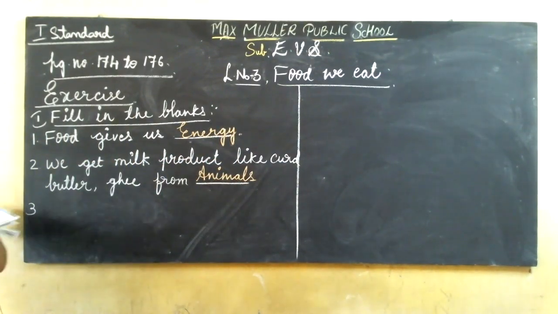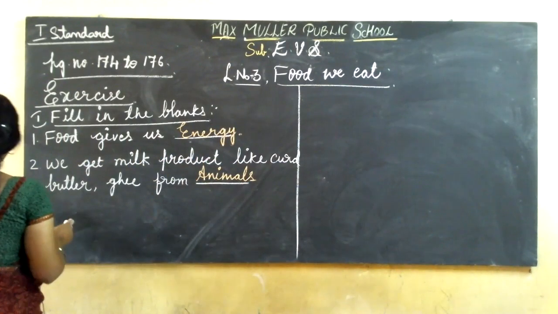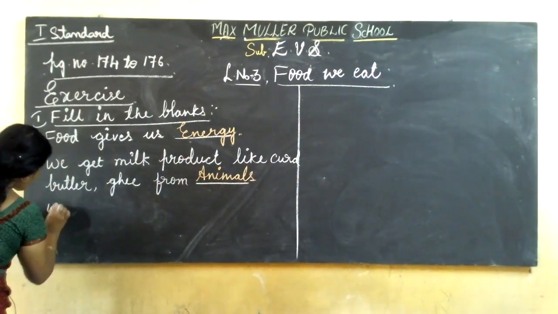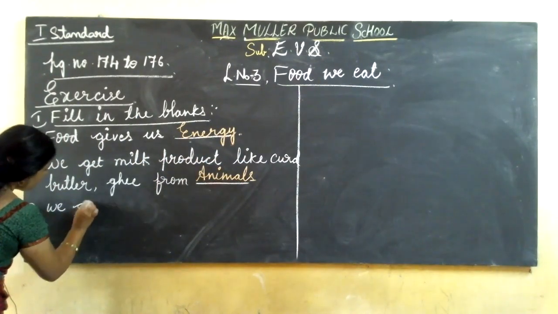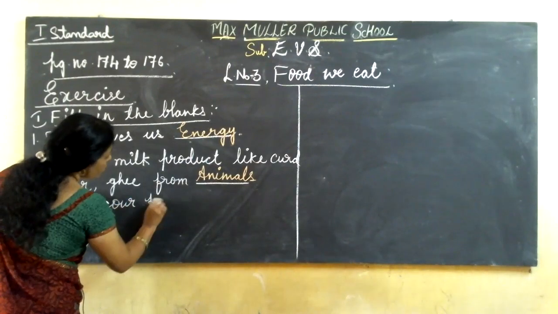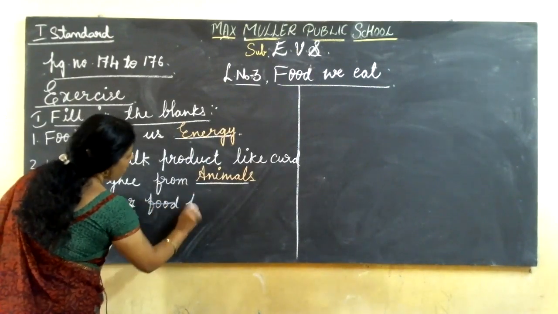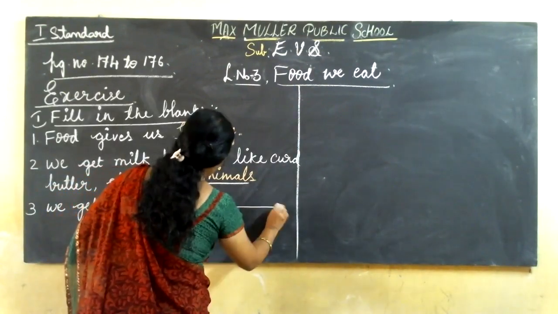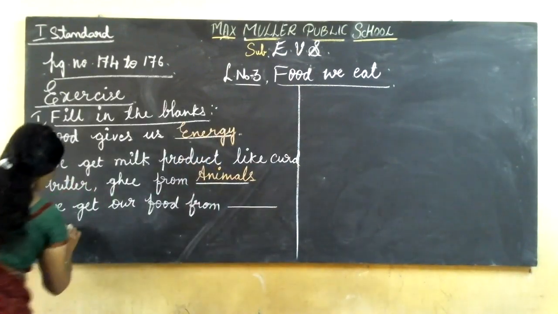Then come to the third one. That is page number 175. See, we get our food from dash and dash.